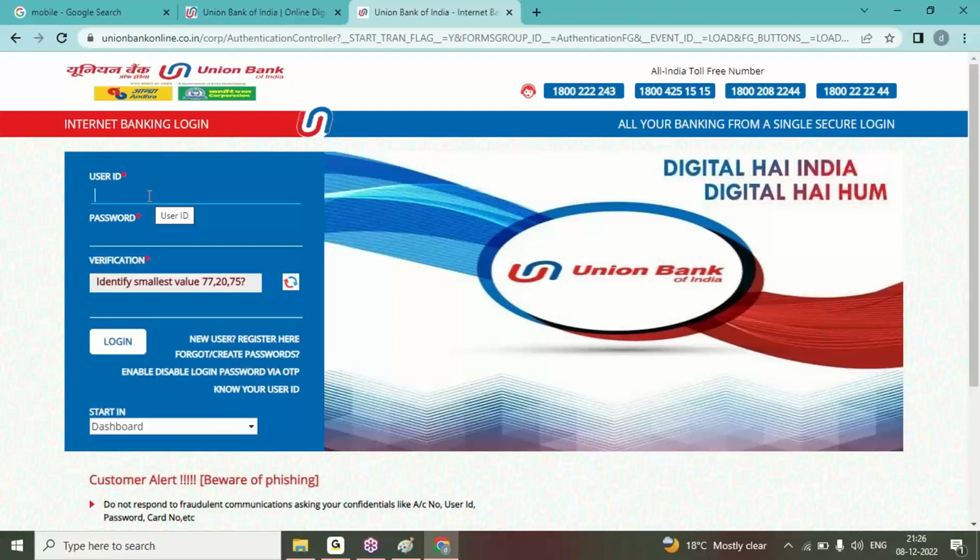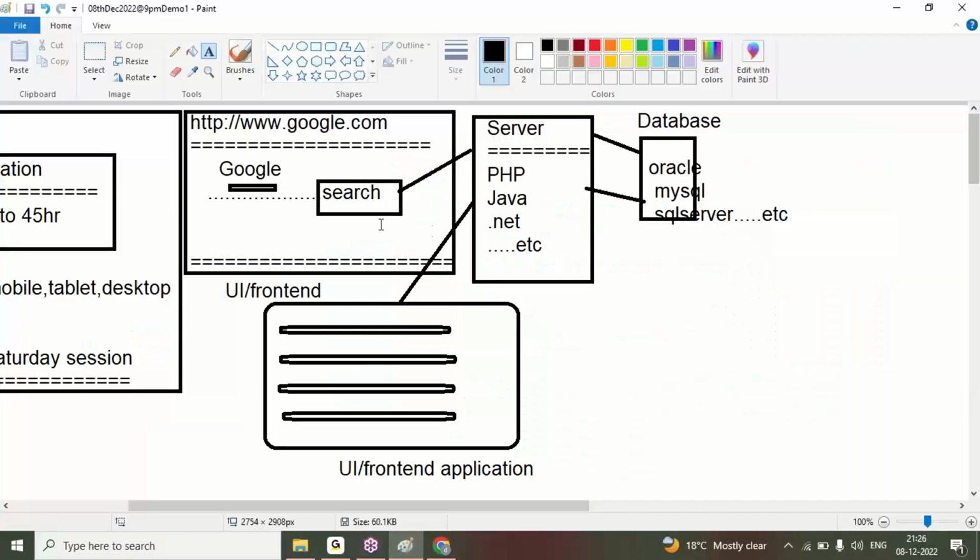If you are creating a mobile, tablet or desktop application, every time we have to enter proper input. If the input is valid, then only we can get output from our application. Here I can enter my username and password. Once I click the submit button, I can see my login page. When I enter my user ID and password here, it goes to the server.